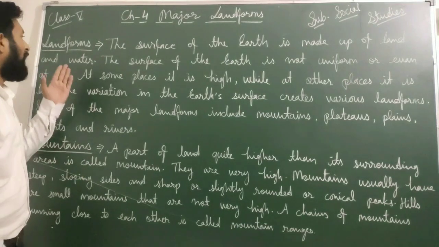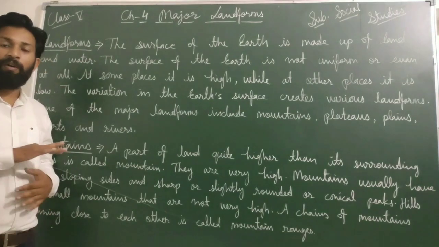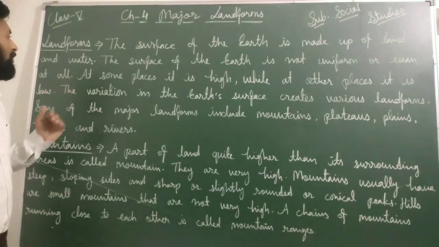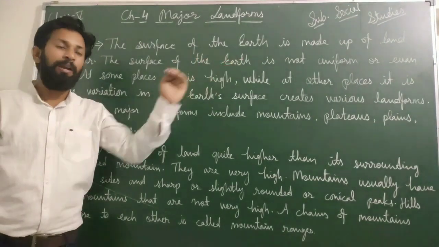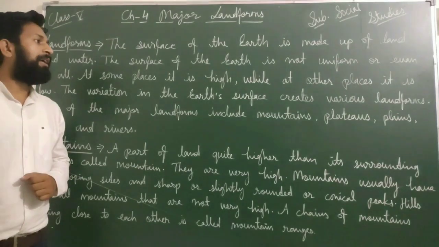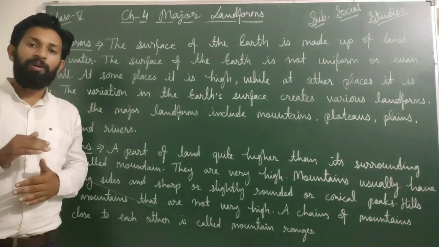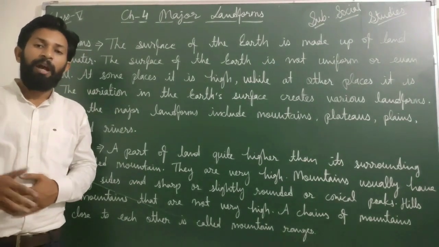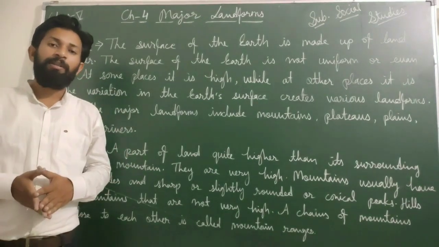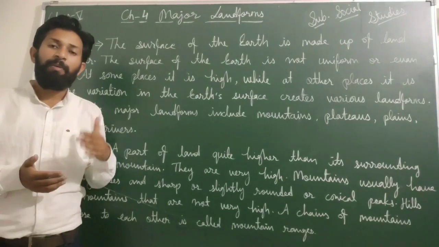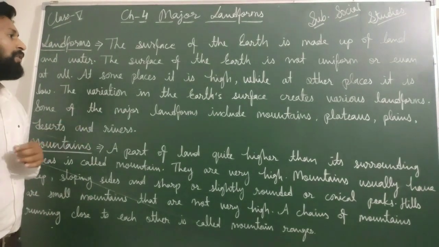So we are going to talk about landforms. The surface of the earth is made up of land and water. Mostly 71% is covered with water and 29% is covered with land. The surface of the earth is not uniform or even at all. If we are talking about the earth's surface, then it is not the same at every part. On some sides there are conical peaks of mountains, and on many sides there are major landforms like plateaus, rivers, oceans. Many things are available on the earth, so we say that the earth is not uniform or even at all.